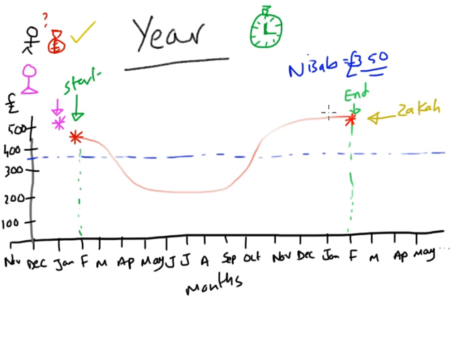So here, January, how much does she have here? How much savings does she have? So over here, if she has above the threshold, if she has more than the threshold, then she has to give zakat. And if she has less, so let's say she has less than the threshold. Let's say she has only £300. If she has £300, and this is the end point, then she has no zakat to give. And that's how it works.